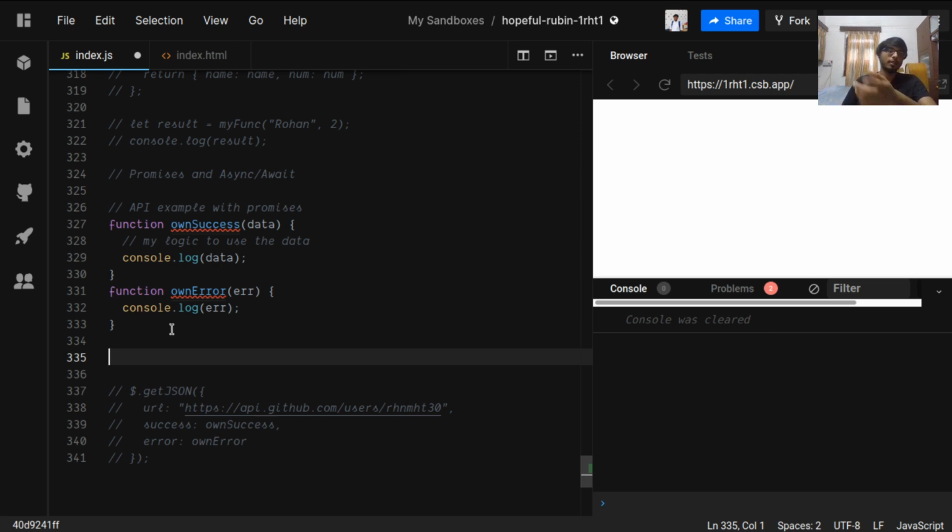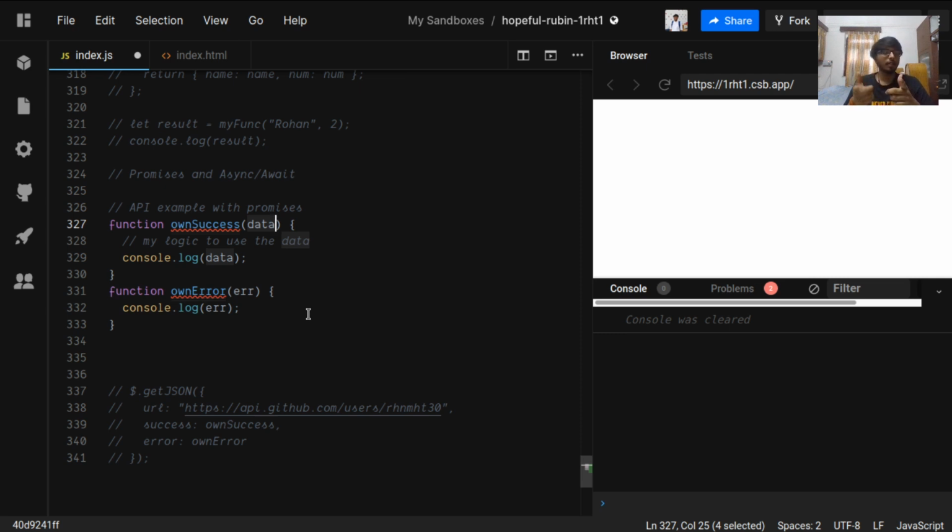Just like in this, we are giving our own success function to this success callback, and we don't know what it will pass to this. So we are giving a critical function to someone else. So this is not good. What we can do is reverse the situation. We can wait for them to give us something.